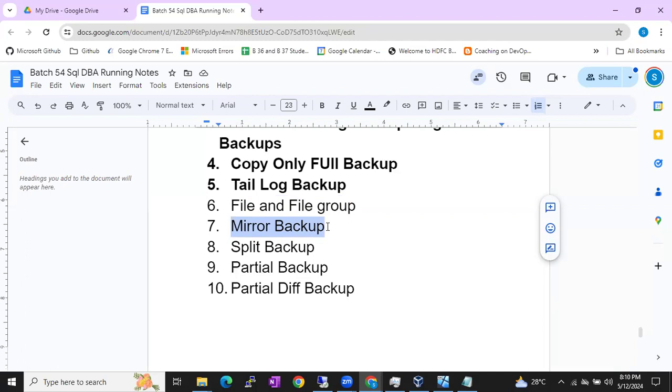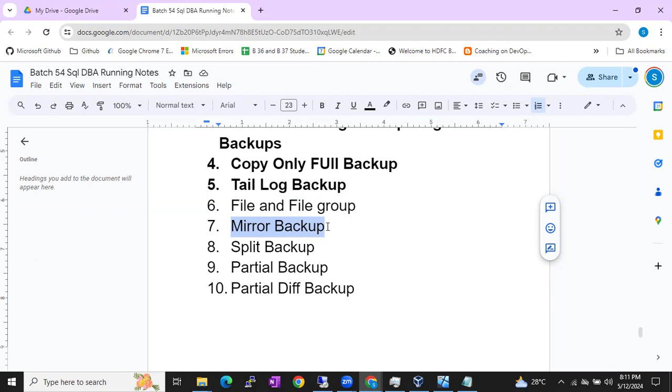Like Sudhakar just asked, I want to take 2 copies. Is it possible? Yes. One copy you can take to the local server, another copy to a shared location, so that if one copy is corrupted, another copy will be there. Are you getting the point, guys? Mirror means it is going to mirror. It helps you create extra copies. That is called mirror backup.